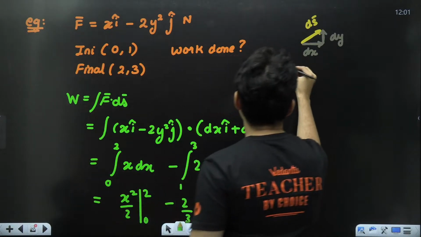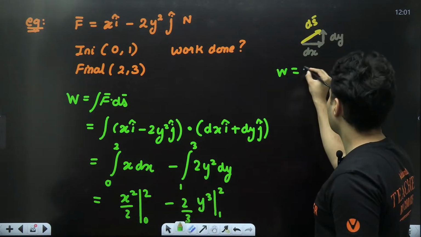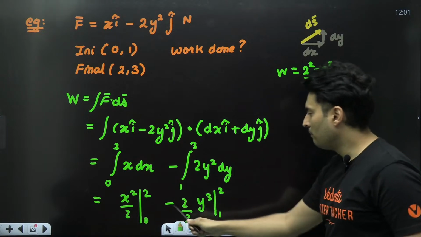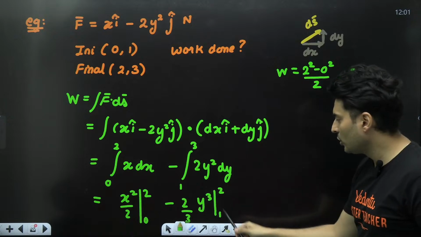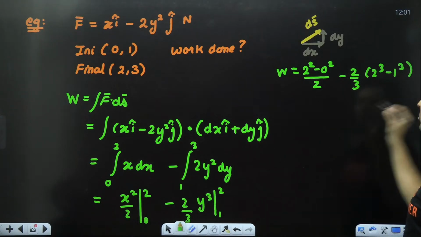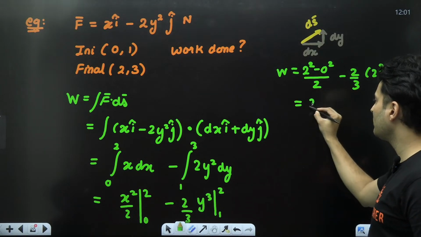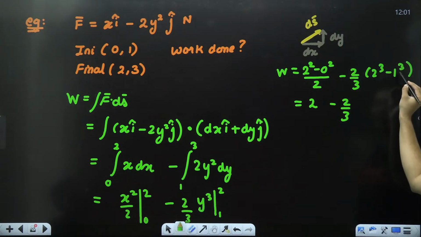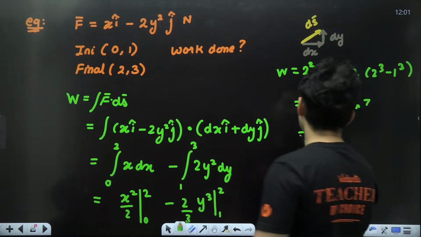So what will the work be? Let's find out. First put 2, then put 0. So 2 square minus 0 square divided by 2, minus 2 by 3. First put 2, then put 1. So 2 cube minus 1 cube. So 2 square is 4. 4 minus 0 is 4. 4 by 2 is basically 2. Minus 2 by 3. 2 cube is 8. 8 minus 1 is basically 7. So basically this is what I will get.